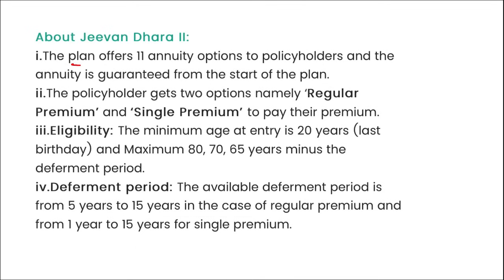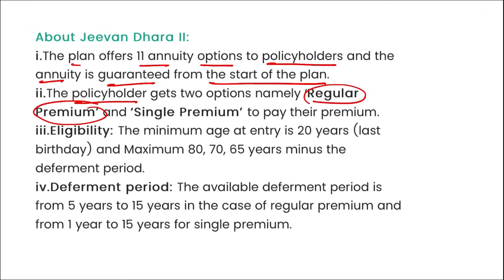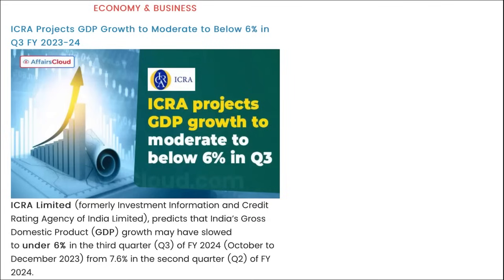Next, here you can see the plan offers 11 annuity options to policyholders, and the annuity is guaranteed from the start of the plan. The policyholders get two options, namely regular premium and single premium, to pay their premiums. Here the eligibility is the minimum age is 20 years. Next is important, take a note of this.